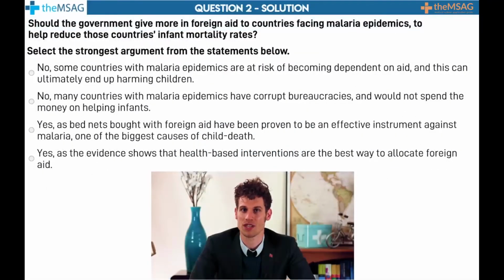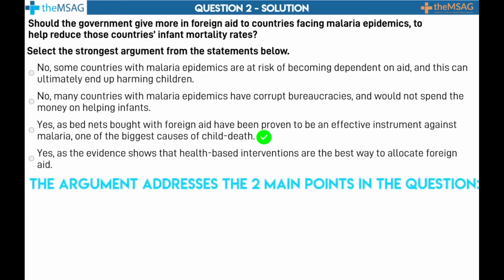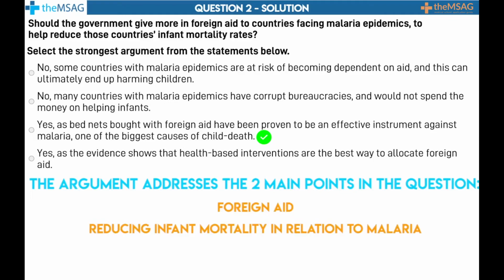The correct answer would be the second from last option. Yes, as bed nets bought with foreign aid have been proven to be an effective instrument against malaria, one of the biggest causes of child death. Why is this correct though? The argument addresses the 2 main points in the question, which are both foreign aid and reducing infant mortality in relation to malaria. The second from last option is also based on robust evidence.